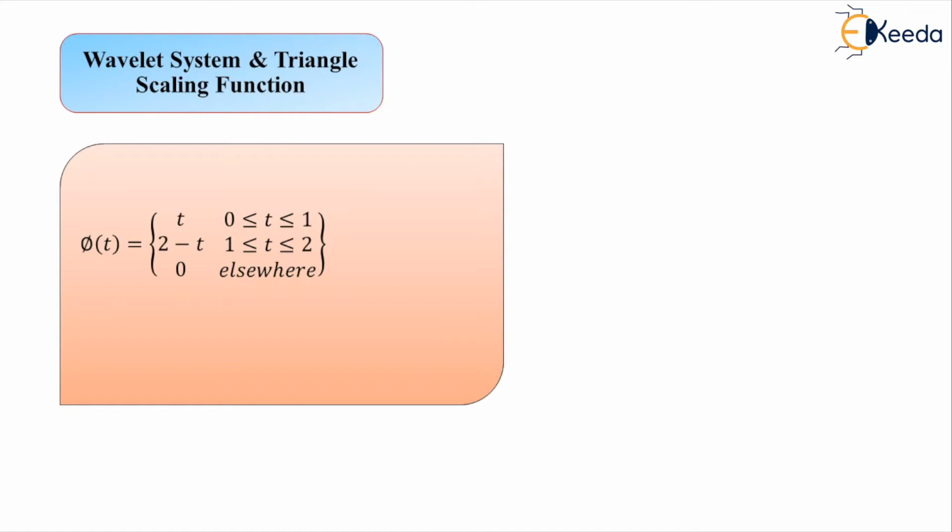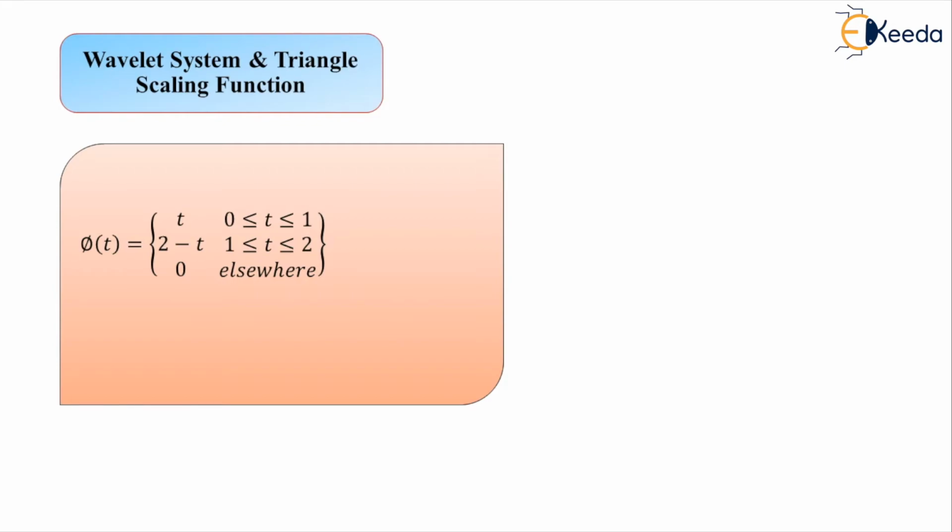Mathematically it is expressed to have the amplitude equal to t for the range 0 to 1, and the amplitude 2 minus t for the range 1 to 2 here, and elsewhere it is equal to 0. So now here you see, as we have defined this triangle scaling function for the range 0 to 2, you can say the length of the support is equal to 2 here.